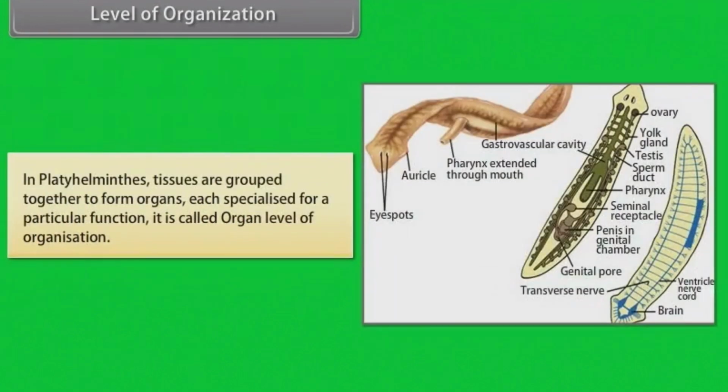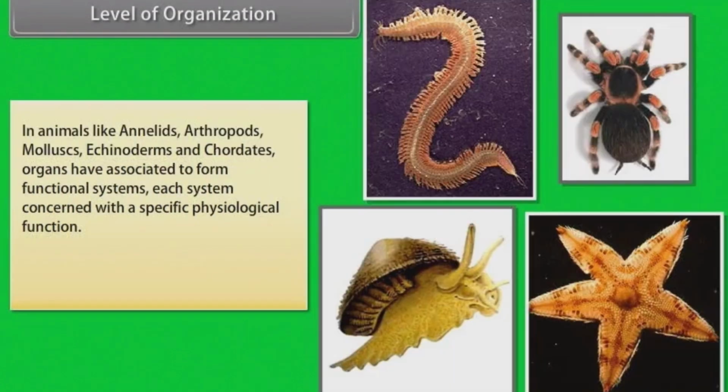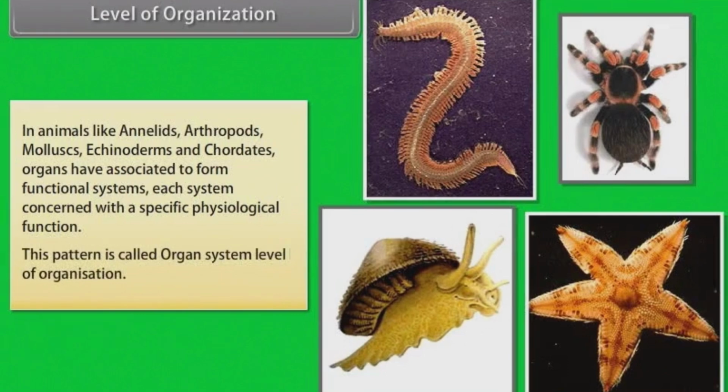In Platyhelminthes, tissues are grouped together to form organs, each specialized for a particular function. It is called organ level of organization. In echinoderms and chordates, organs have associated to form functional systems. Each system is concerned with a specific physiological function. This pattern is called organ system level of organization.